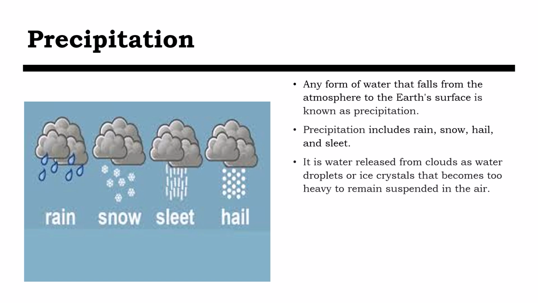Precipitation is another important element of weather. Any form of water that falls from the atmosphere to the Earth's surface is known as precipitation. Precipitation includes rain, snow, hail, and sleet. It is water released from clouds as water droplets or ice crystals that become too heavy to remain suspended in the air.